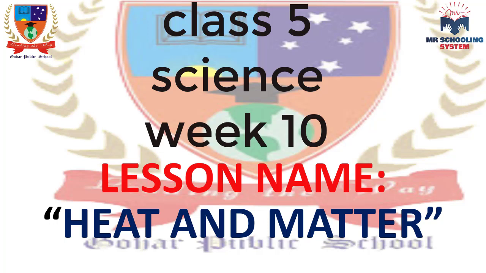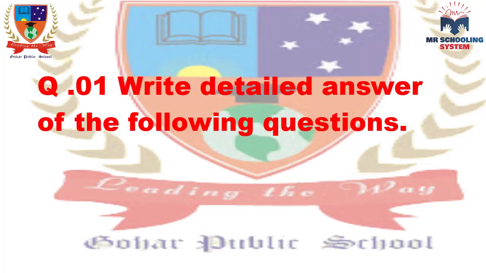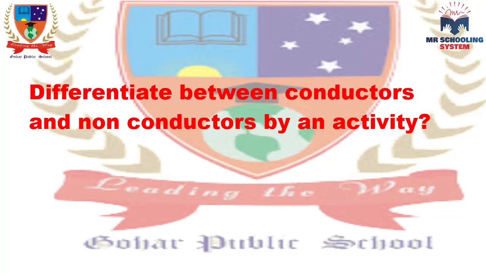Class 5, week 10. Today our assignment is related to the chapter heat and matter. My dear student, we discussed this chapter in the previous lecture. The first question in your assignment is: write a detailed answer to the following question. The first question is the difference between conductor and non-conductor by an activity. The definition of conductor and non-conductor was discussed in the previous lecture. The difference between conductor and non-conductor is given in your book, page number 73.